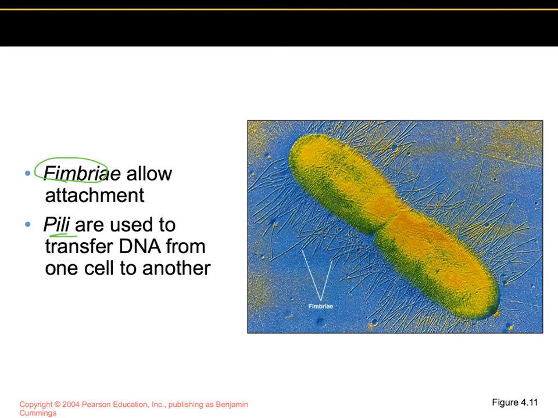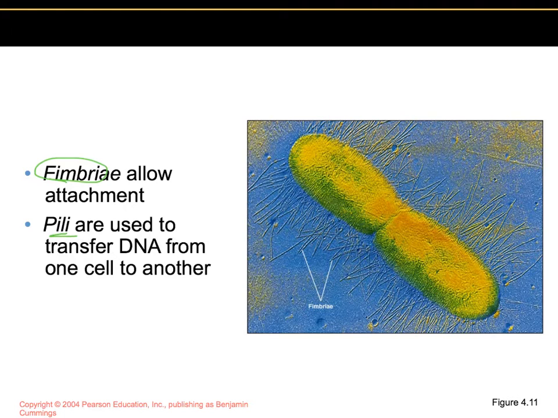In conjugation, the sex pilus of one bacterium called the F plus, and the F stands for fertility, will attach to another, which would more than likely be F minus, and the DNA from the F plus is transferred, giving the recipient cell a new function like antibiotic resistance or the ability to digest medium more efficiently.